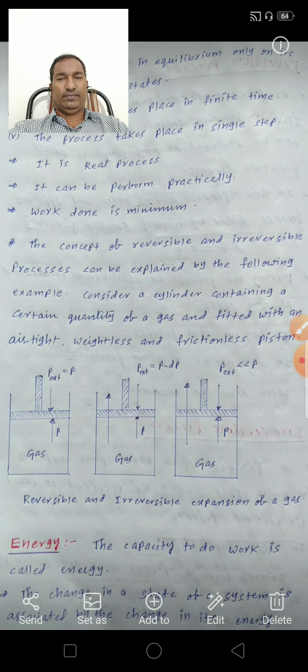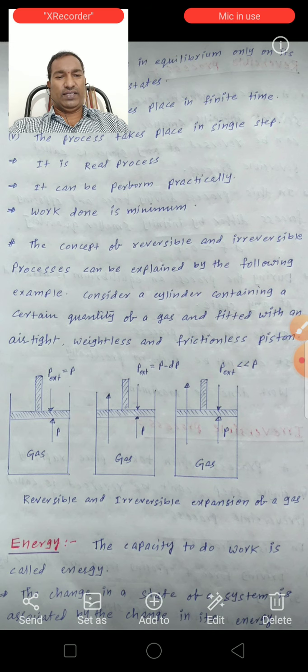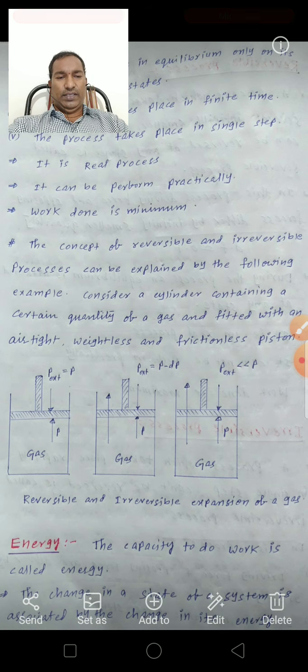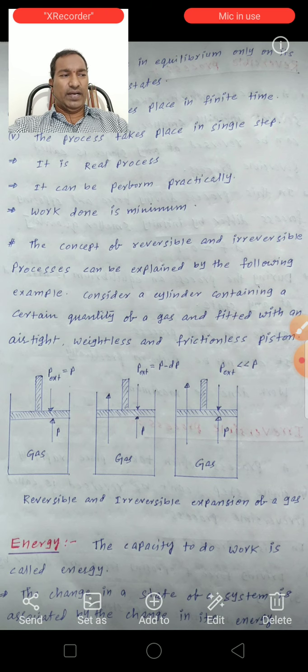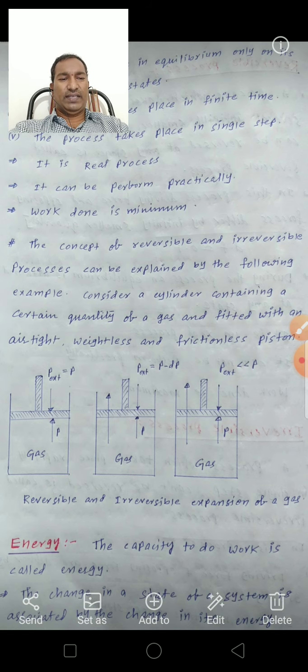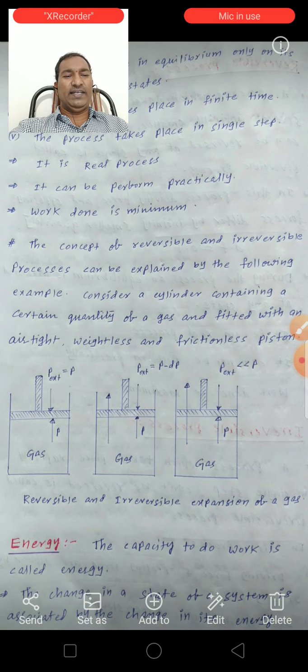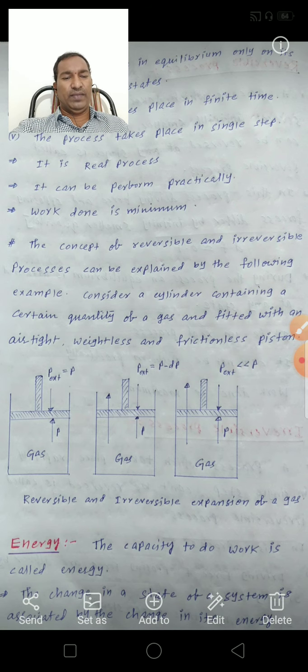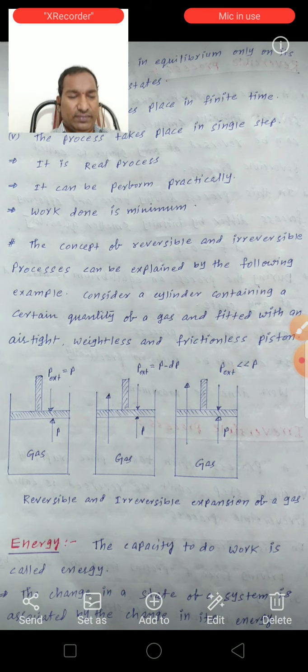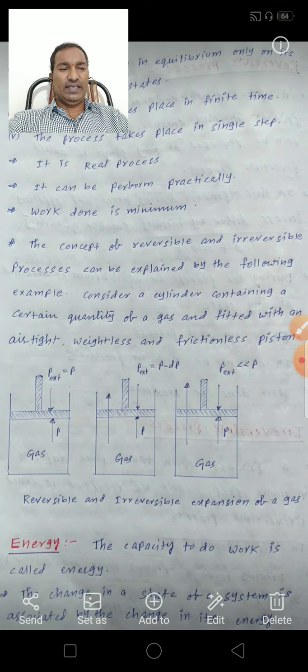Next, work. The definition of work, denoted W: energy can be manifested as mechanical work. Work is defined as the product of force and displacement. The amount of work is measured in joules.